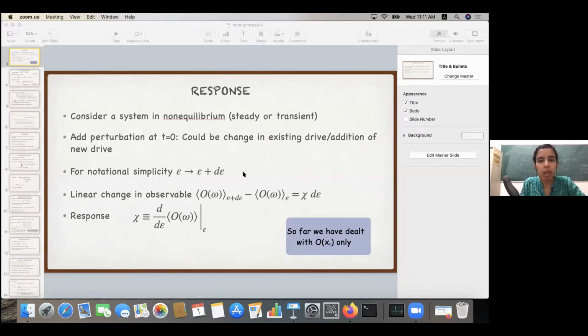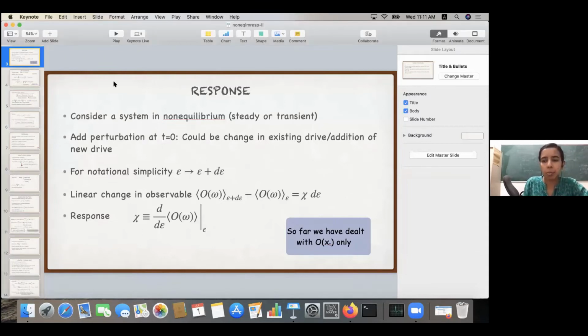Okay, Prashant, we'll come to that. We'll of course come to that. We'll see how it is consistent with whatever equilibrium we knew. What is the physical meaning of a reference process independent of epsilon? So epsilon is a drive, right? And that drive is coming through something, either a potential or some external force. So we are considering a reference process which does not have this, although the path space is the same.